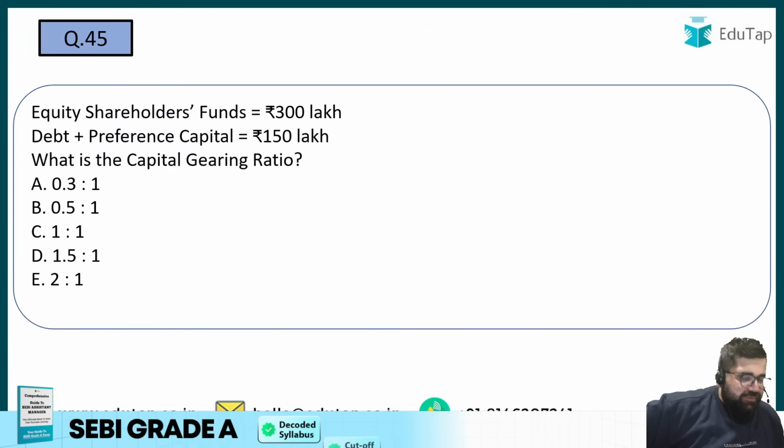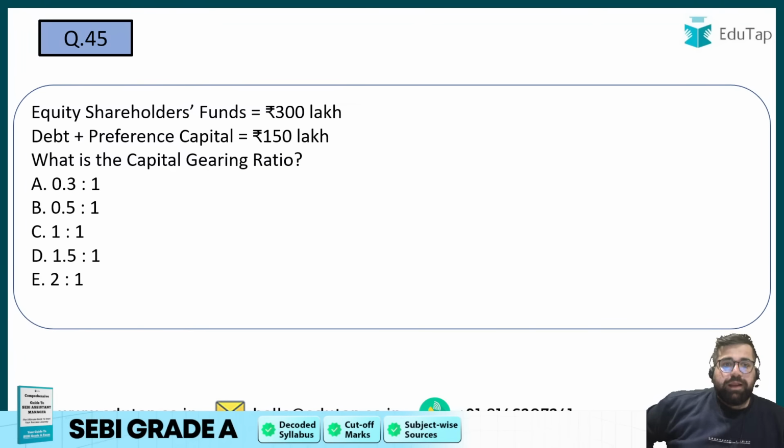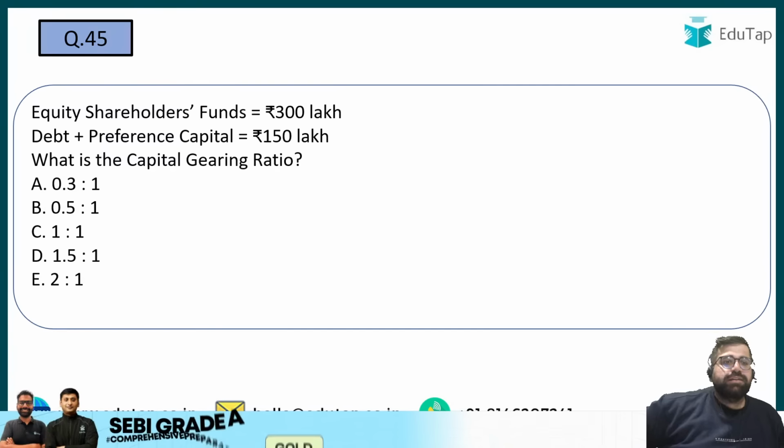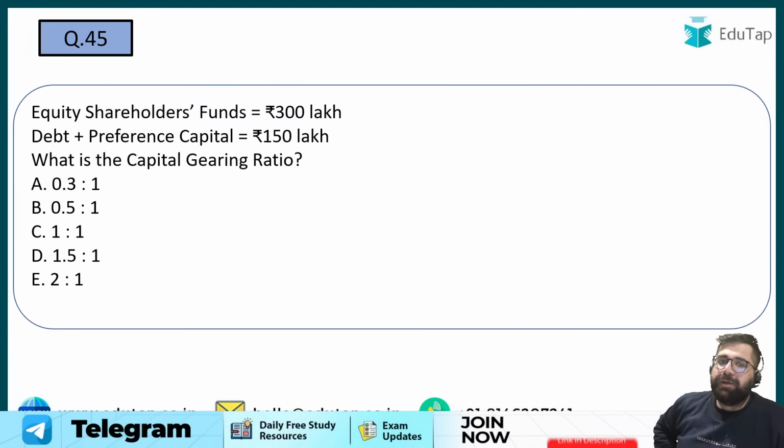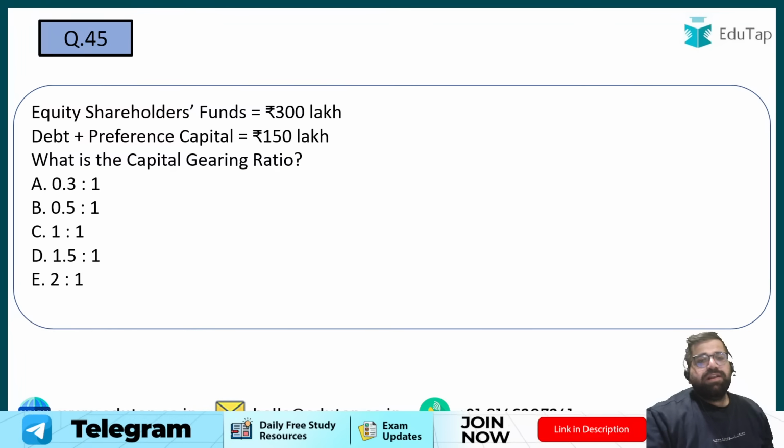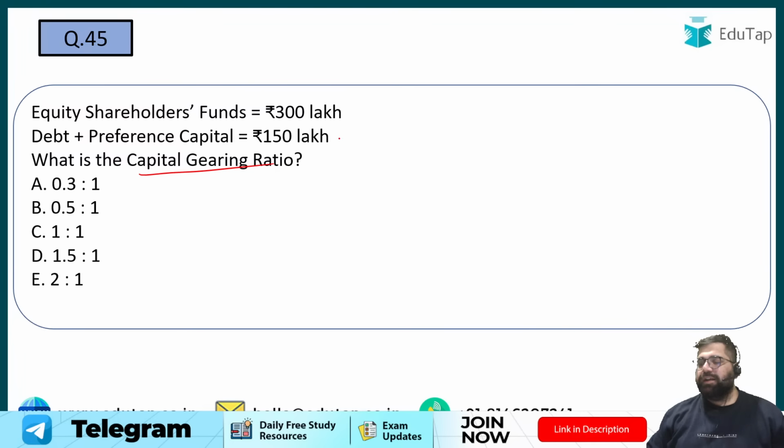Question number 45. Equity shareholder fund is given to you as 300 lakhs. Debt plus preference capital is given to you as 150 lakh. The question is straight away asking you the capital gearing ratio. Capital gearing ratio basically checks how much amount of your capital has a fixed obligation, divided by your equity shareholder fund.